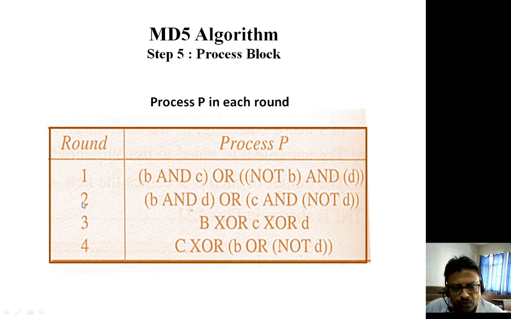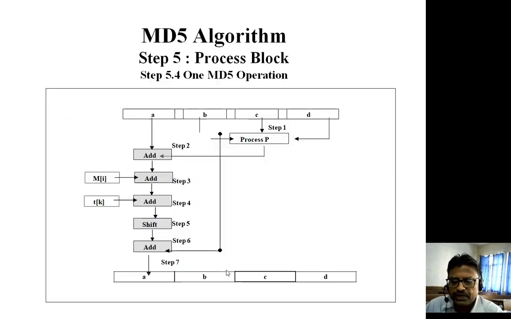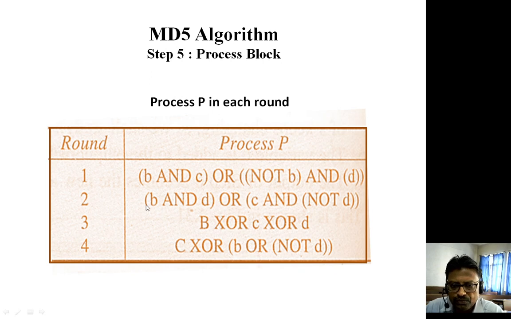So in every round we have different processes. If it is round number 1, the process will remain the same for the 16 iterations, but whenever it is round number 2, we will apply the round number 2 process, and for 16 iterations we will apply the same process. Now for round number 3, instead of applying these two processes, we will apply this process, and so on.